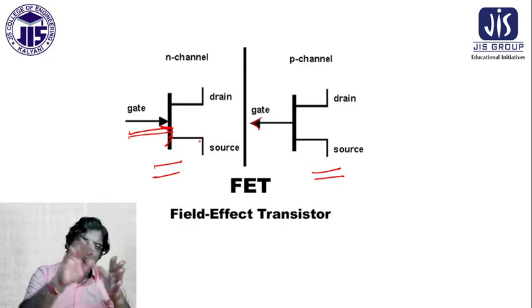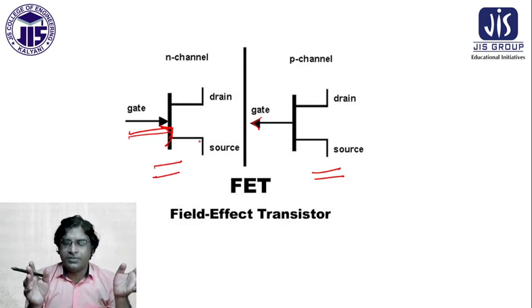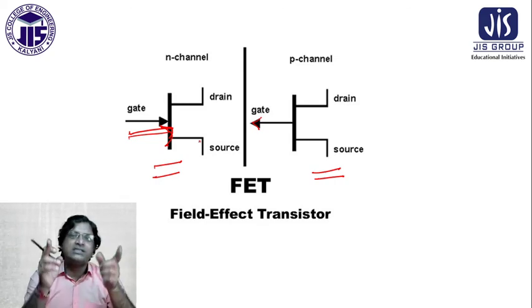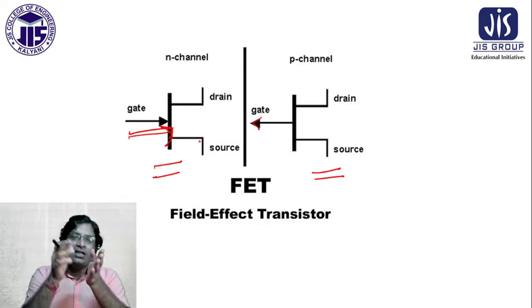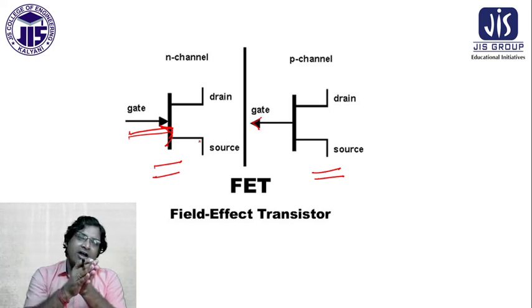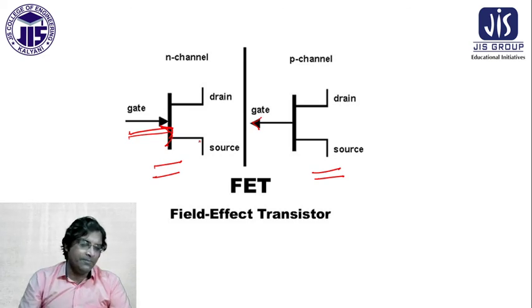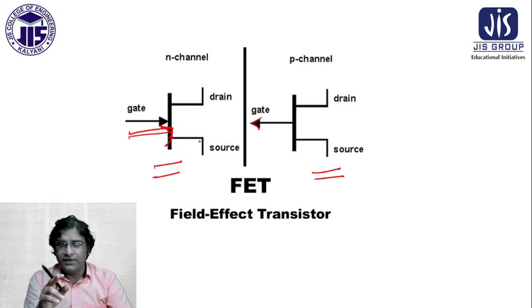Always, in the terminology and in the representation of the circuit, if you keep in mind that the arrow goes from P to N inside, like a diode, then the chance of mistake is very low. So this is the field effect transistor schematic diagram.